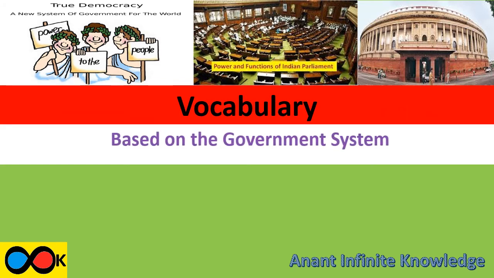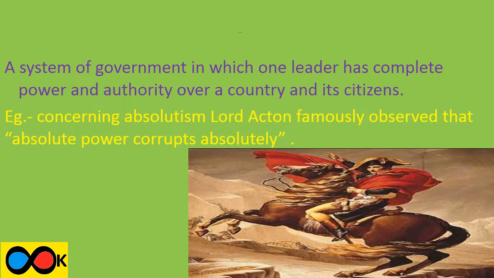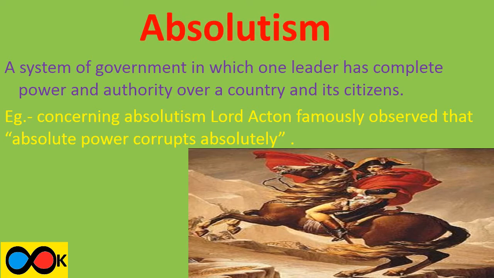Today's vocabulary is based on the government system. Our first word is absolutism, which means a system of government in which one leader has complete power and authority over a country and its citizens. For example, concerning absolutism, Lord Acton famously observed that absolute power corrupts absolutely. Remember this word by relating this picture. Here, a leader has complete power.